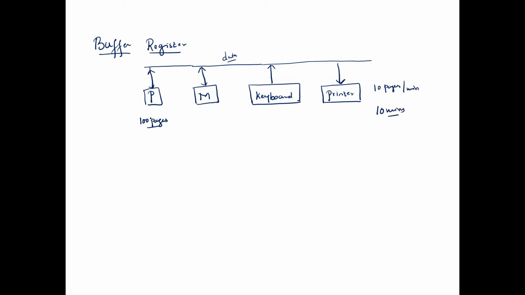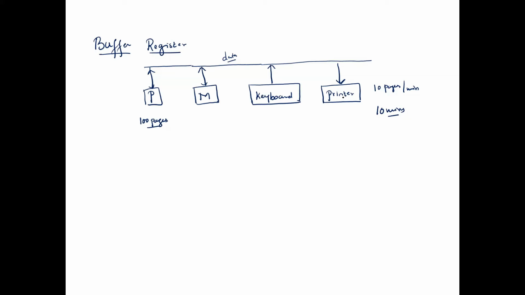Can we make our processor idle for 10 minutes? Answer is no. Because it is not reasonable to keep our processor busy or idle for 10 minutes to print a 100 pages document, right? And the printer cannot print by its own. The processor needs to guide the printer on which page needs to be printed. First page, after that second page, third page, fourth page. So the processor is master and the printer is slave.